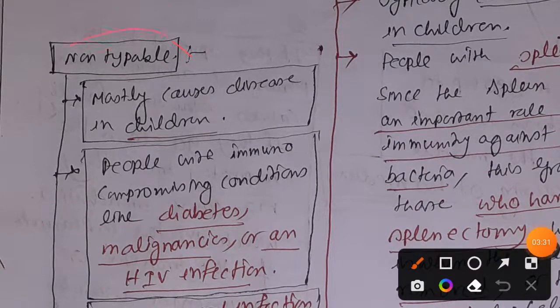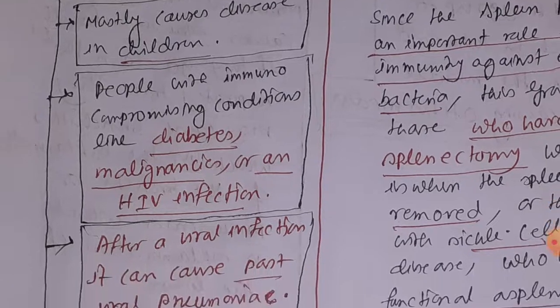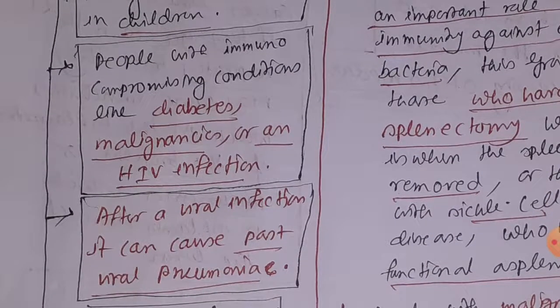That means you can observe that in both Haemophilus influenzae type B and non-typeable, children are infected. People who have developed malignancies are also at risk. Along with that, people who have spleen issues are at risk for Haemophilus influenzae type B, and people who are immunocompromised, for example who have diabetes, HIV and malignancies, are also at risk.